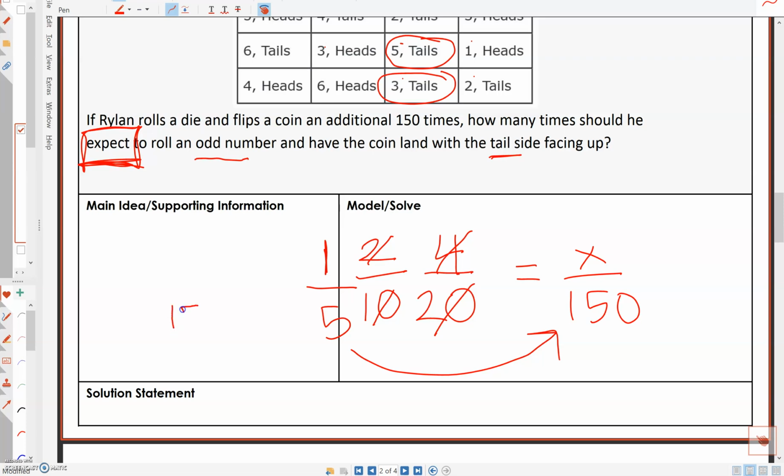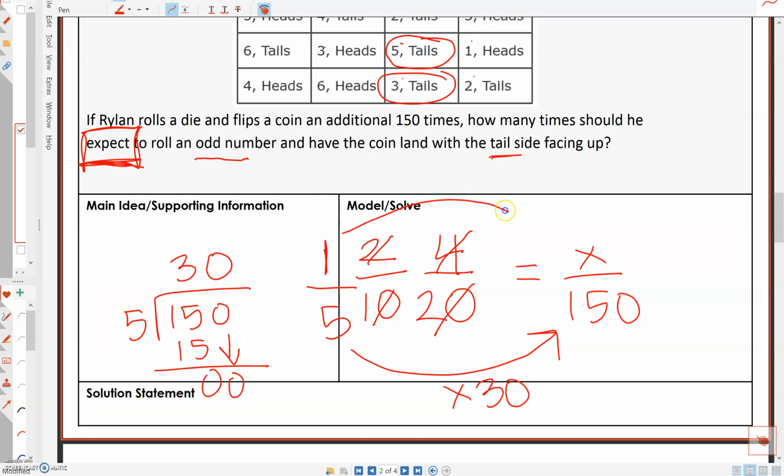So I'm going to figure out from 5 to 150 how much that is. And I can go ahead and do it on the side. Well, 5 goes into 15 3 times. And so here is 0. Bring down the 0. 5 goes into 0 times. So I know that is times 30. So 1 times 30 equals 30. Don't forget to multiply the top, this number here, in order to get your answer. Okay.